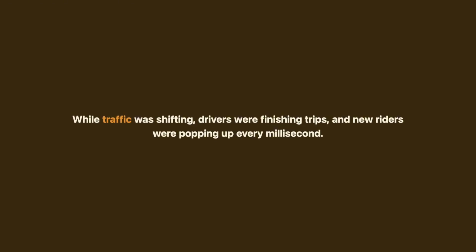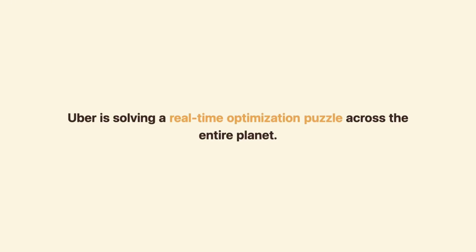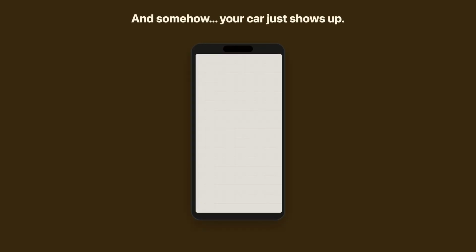While traffic was shifting, drivers were finishing trips, and new riders were popping up every millisecond. Most apps just fetch data from a database. Uber is solving a real-time optimization puzzle across the entire planet. And somehow, your car just shows up.